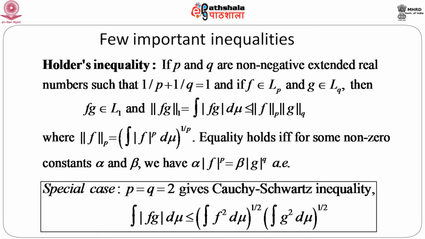One small remark is that if p equals q equals 2, this gives us the famous Cauchy-Schwarz inequality. And you see this is given in terms of integrals, we can easily convert it into expectations, so we get the standard form of the Cauchy-Schwarz inequality in terms of expectation.